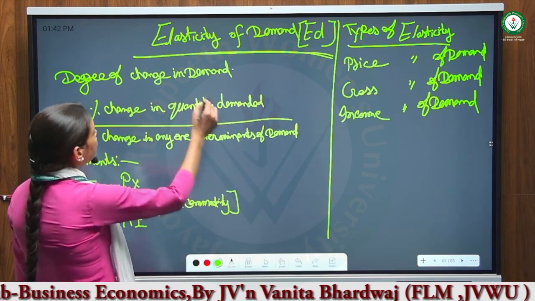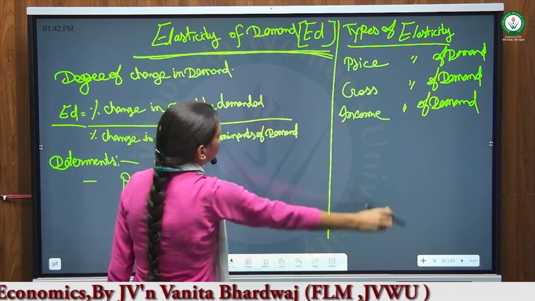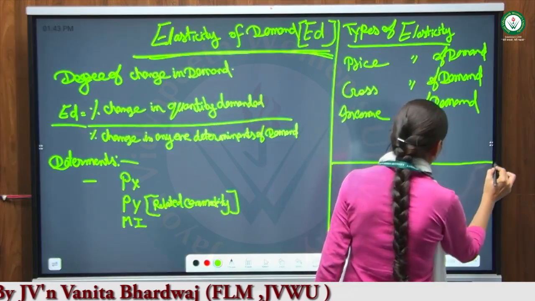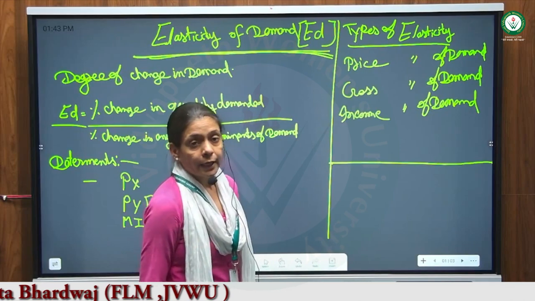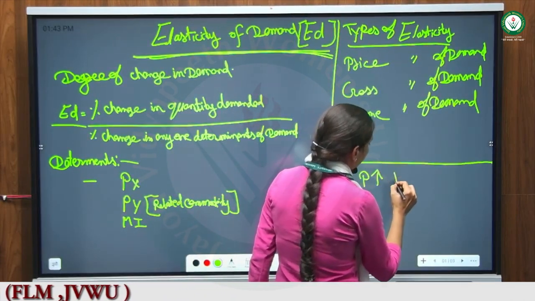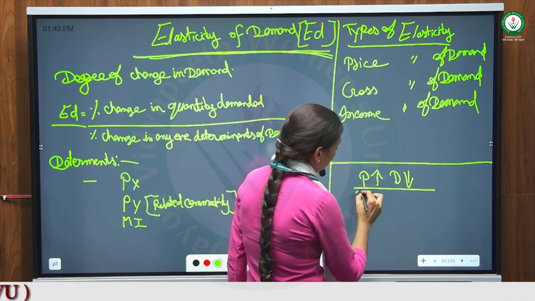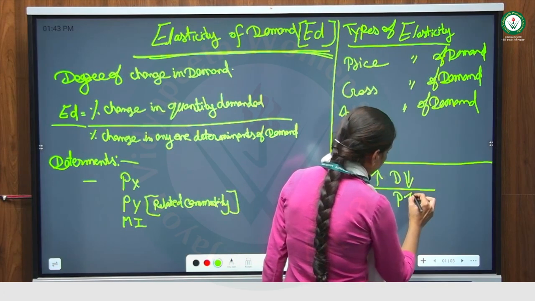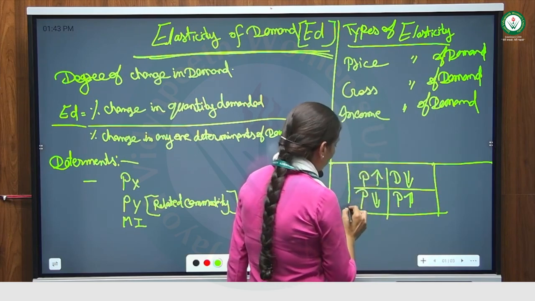In last class we were discussing the law of demand, and today we will discuss the elasticity of demand. This is another part of the law of demand. In the law of demand we were studying the inverse relationship of price and quantity. When price goes up, demand goes down. When price goes down, demand goes up. That is the inverse relationship. This shows the law of demand.